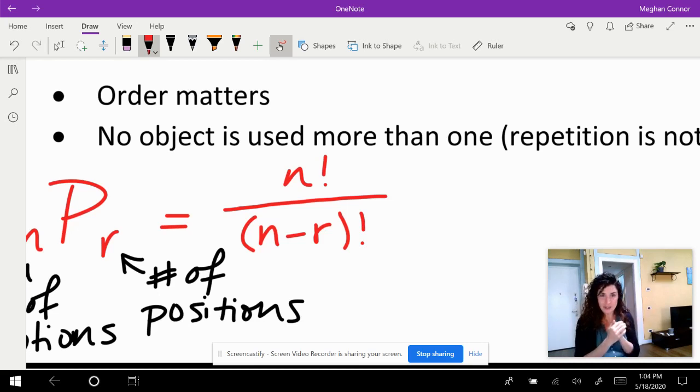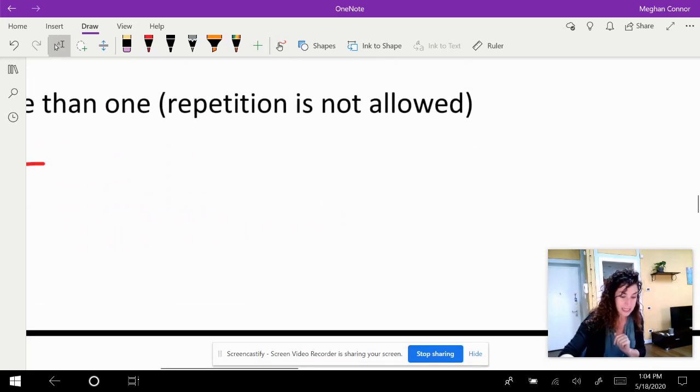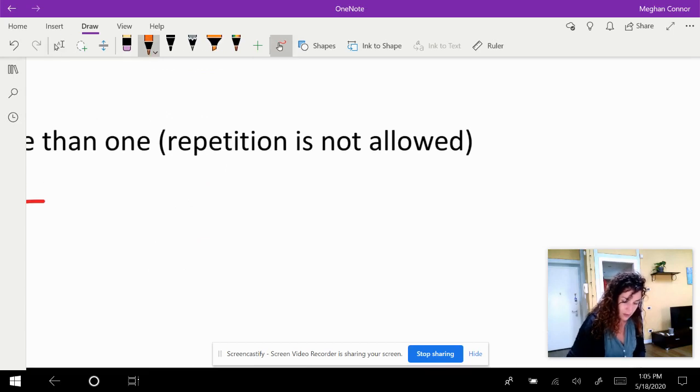We're going to practice using it. It probably looks pretty crazy right now. I also want to write down how to use your calculator, because your calculator could also just calculate this whole thing for you. Okay, so we're going to write it down, and then you can use it later. So just for right now, write down: you have to be in the calculate section, so not the graphing section.